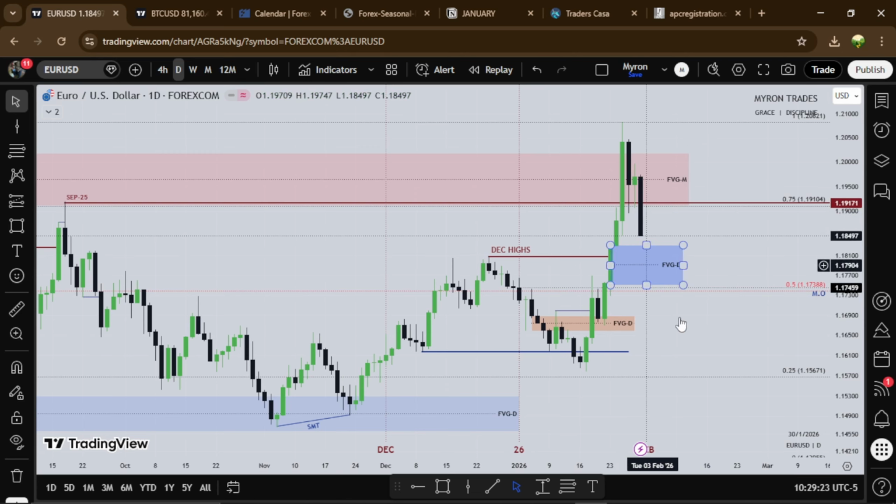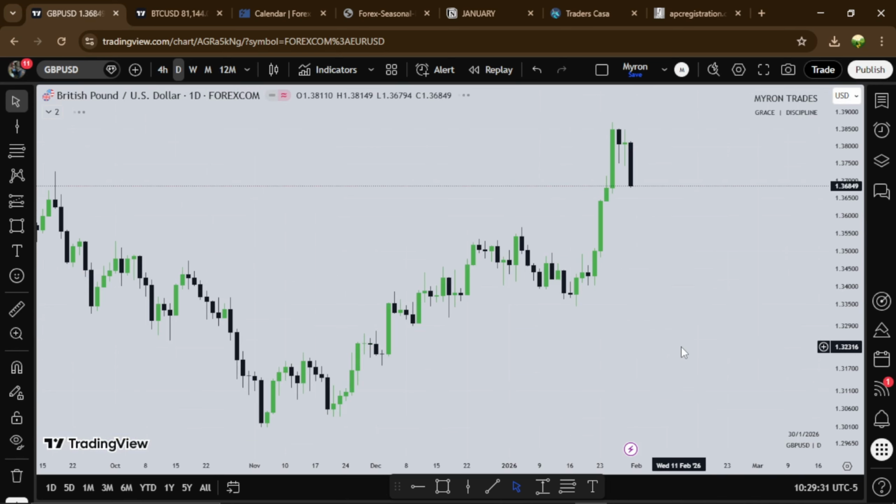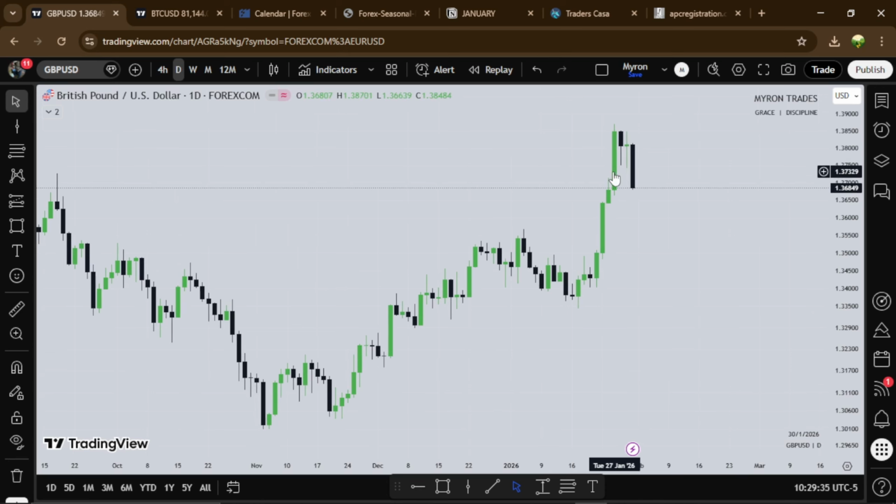Then if I were to go lower, I want this fair value gap to act as resistance to go lower. So that's about that for the euro. And GBP/USD is the same thing. If the dollar is going lower, you want to see GU and EU go higher, right?